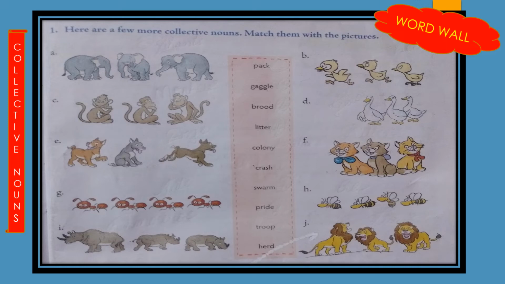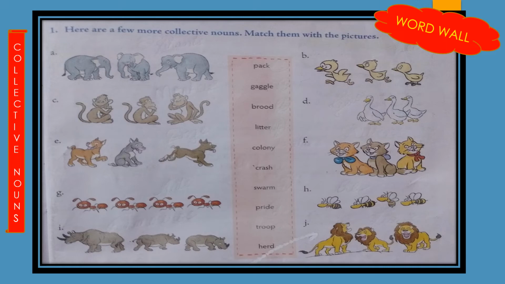Collective nouns are the names of a collection or a group of people or things, like a group of birds is called a flock. A flock of birds flew out of the books when Meena opened a book. So a flock is a collective noun.